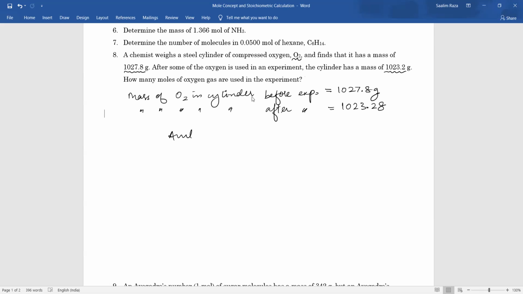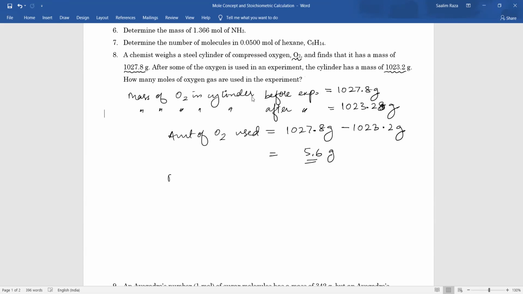So the amount of O2 used is equal to 1027.8 grams minus 1023.2 grams. So this is equal to how much? 8 minus 2 is 6. 7 minus 3 is 4. And then we have 102. So this is equal to 4.6 grams.